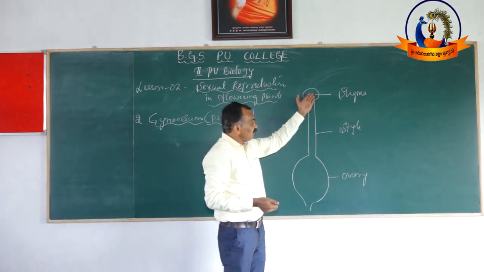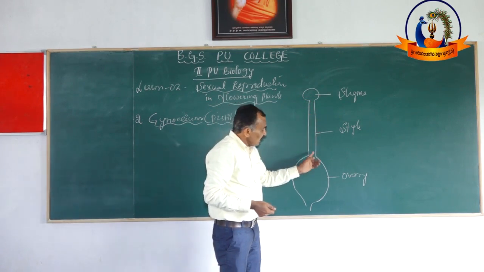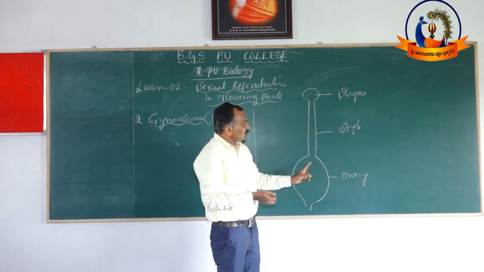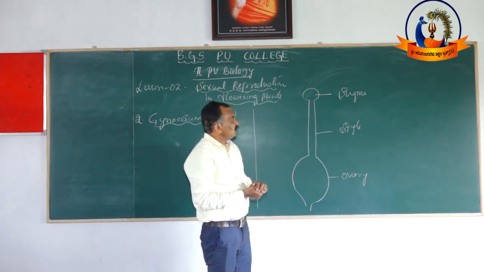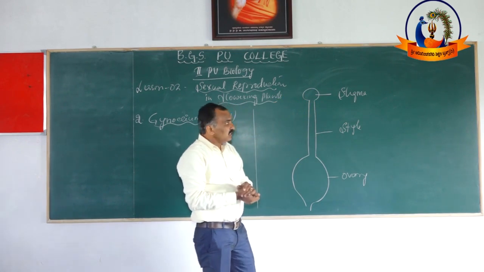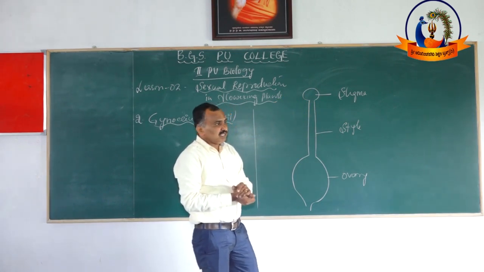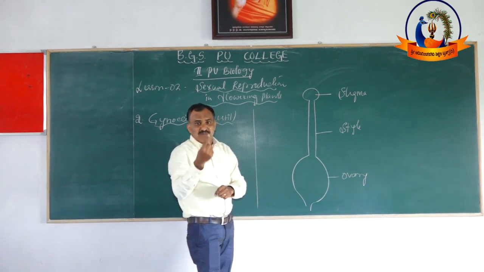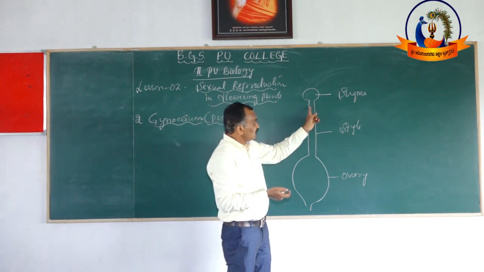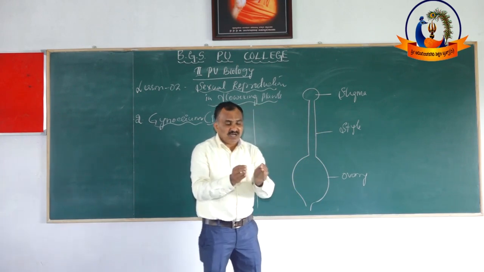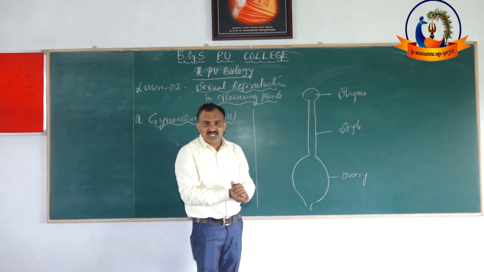The first part is the stigma, the second part is the style, and the third part is the ovary. The entire structure is collectively called gynoecium. Stigma is the upper part of the gynoecium, which is the seat of pollen grains. That means during pollination, pollen grains are deposited on the stigma. Style is the elongated part, and ovary is the bulged part of the gynoecium.